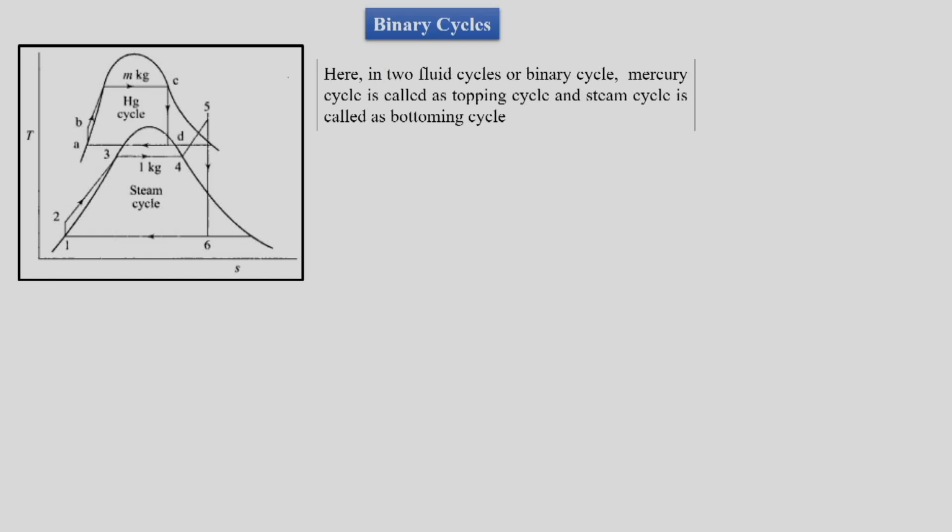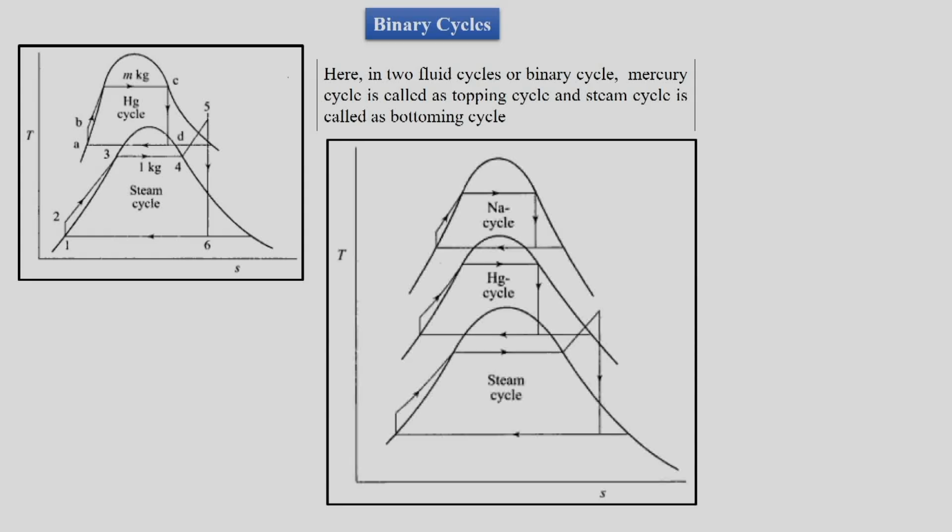Now we know that this is our cycle for mercury and water. So here we have two fluid cycles. So it is a binary cycle. The mercury cycle, since it is a high temperature cycle, will be called the topping cycle, and then we have water as our low temperature cycle. So it will be called the bottoming cycle.